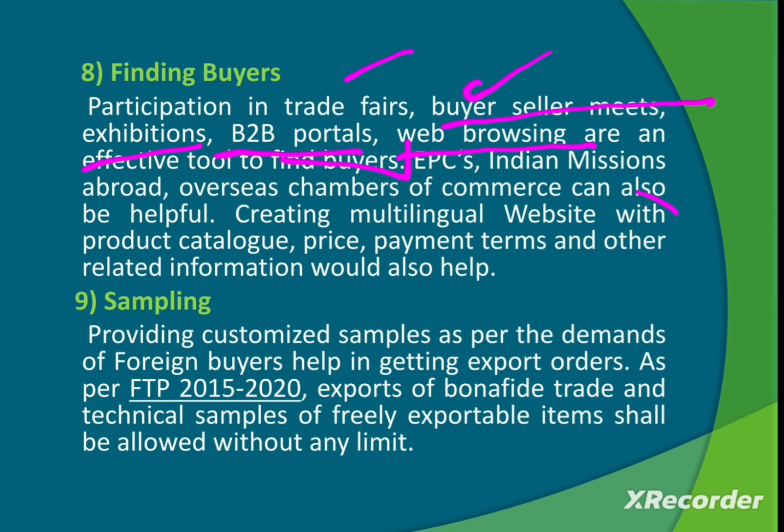buyers. Then sampling. Providing customized samples as per the demands of foreign buyers helps in getting export orders. So you have to provide a sample to the buyers. As per FTP 2015-20, exports of bona fide trade and technical samples of freely exportable items shall be allowed without any limit. So according to the FTP 2015-20, there is no limit for the sample size. As per the demand of buyers, you can provide a sample.